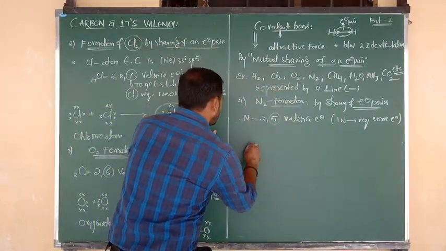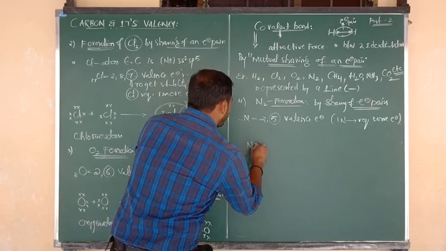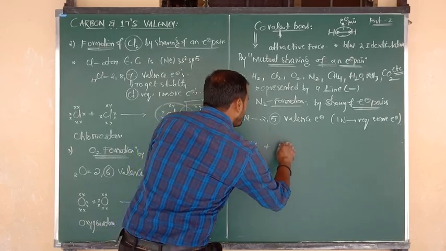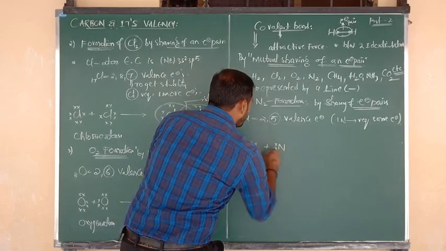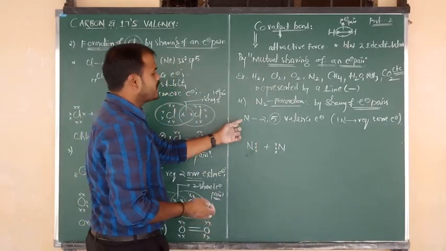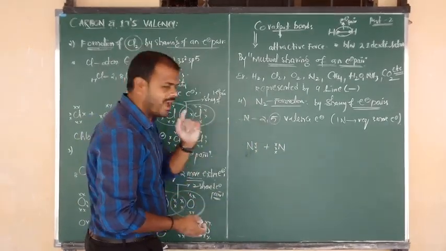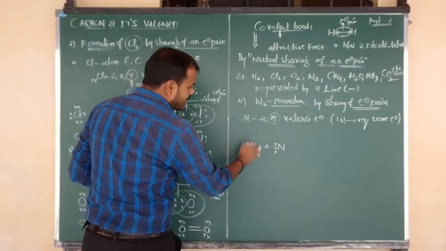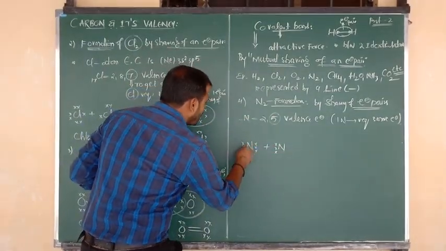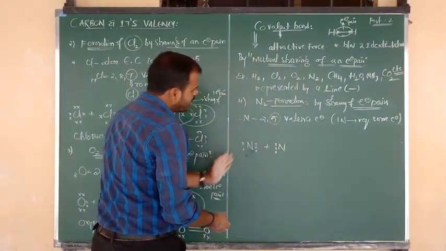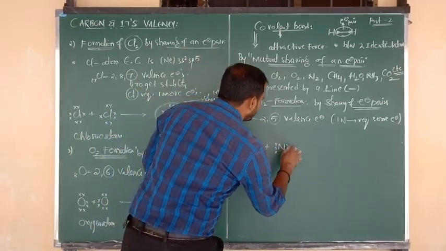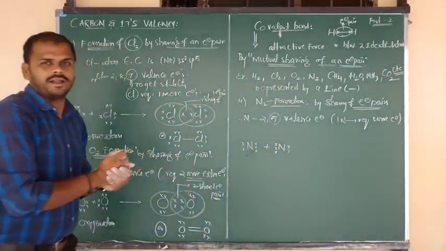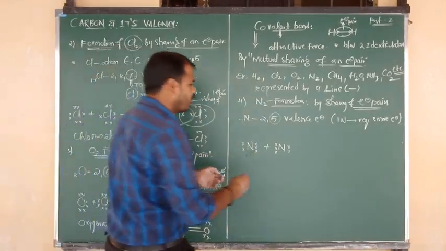Suppose first nitrogen shares 3 electrons and second nitrogen also shares 3 electrons. But nitrogen's outermost shell has 5 electrons. Out of 5, 3 are shared, remaining 2 are unshared. Again second nitrogen, 3 are shared, remaining 2 are in unshared condition.